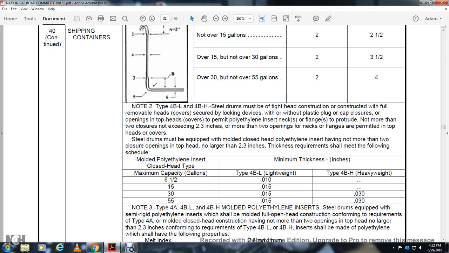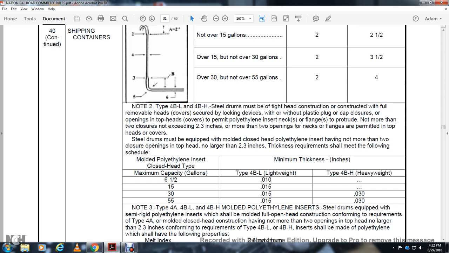Note 2B, the type 4B and 4BH steel drums must be tight in the head for the construct, the full removable heads to cover, the screw with the locking device with or without plastic plug with caps, closure, opening top head to permit polyethanol insert neck flange to protrude, not more than 2 closures, not exceeding 2 3 inches, with more than 2 openings, neck flange of the permitted with the top of the head cover.